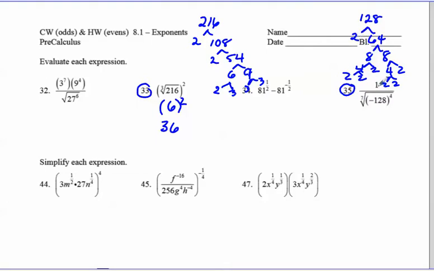I'm going to write it that way because there's a lot going on here. So I have 1 over the 7th root, and because of the negative here, it's actually negative 2 to the 7th power, and that's also going to be to the 4th power. So the 7th root and the 7th exponent, those can cancel. So you have 1 over negative 2 to the 4th power, and that would be negative 2 times negative 2 times negative 2 times negative 2, which gives you 16. So your final answer is 1 over 16.